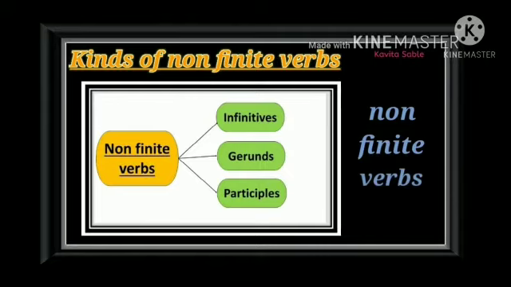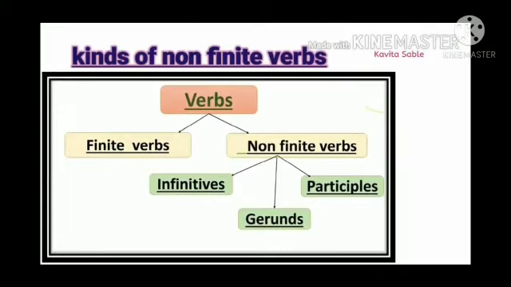Here, once again, we are going to see what the kinds of non-finite verbs are: infinitives, gerunds, participles. These are all the three types. So first, verbs are divided into two: finite verbs and non-finite verbs. And non-finite verbs are of three kinds: infinitives, gerunds, participles.